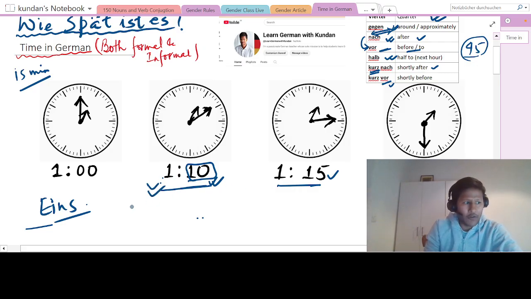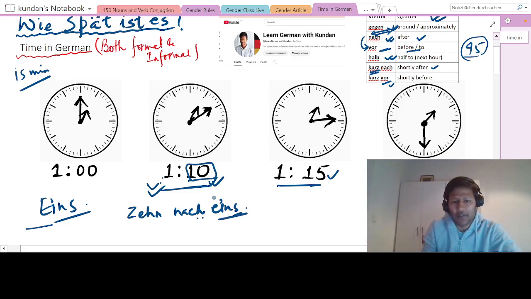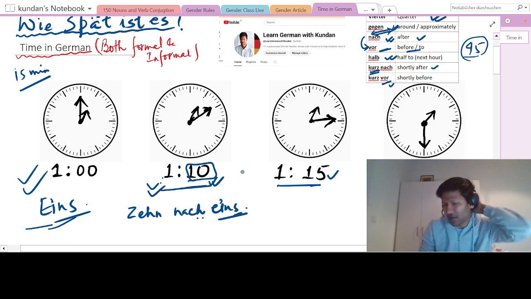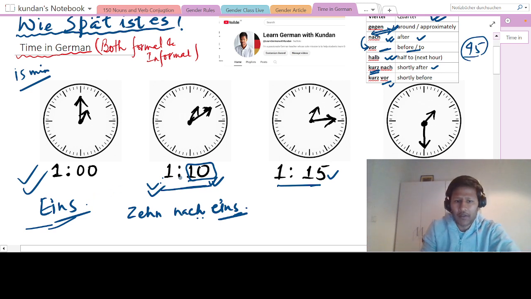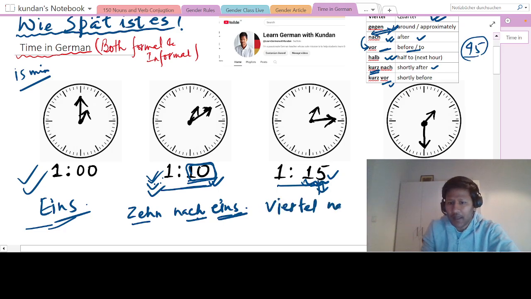Okay, so this is zehn nach eins. You remember this is eins, but in formal we saw that it is ein Uhr. But here in informal we say eins, this is just eins. Okay, not Uhr and all; also, if you don't say it, it is fine. So here 10 minutes after 1, that's how we say in German. Okay, so zehn nach eins. And this is Viertel, right? Viertel is quarter. So we'll say Viertel nach eins.